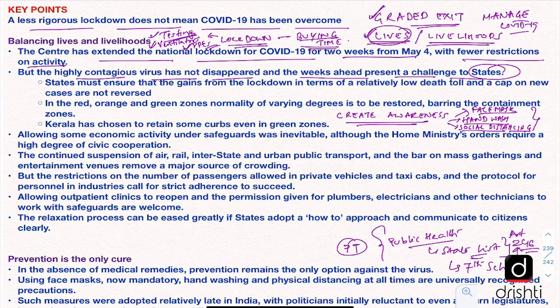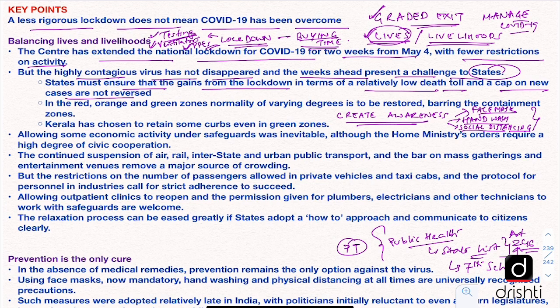Now what are the challenges in front of states? States have to ensure that all the gains from the lockdown in terms of relatively low death toll so far and a cap on new cases are not reversed. So the states have this responsibility to make sure that whatever has been gained in this lockdown period in terms of keeping down the death toll and improving the healthcare infrastructure and facilities should not get reversed now that restrictions are being eased off, and the primary responsibility for that lies with the state governments.